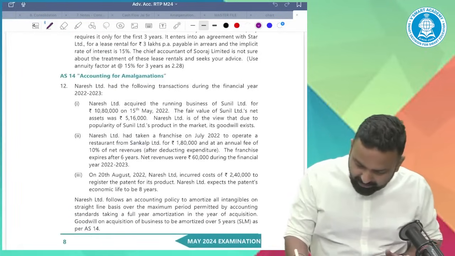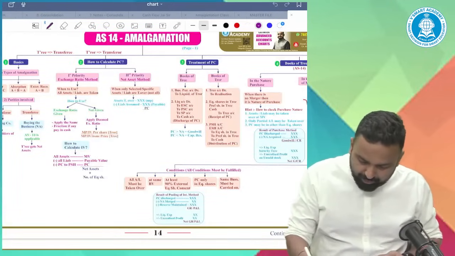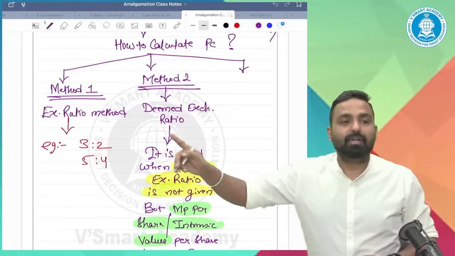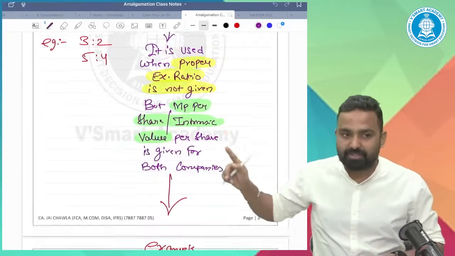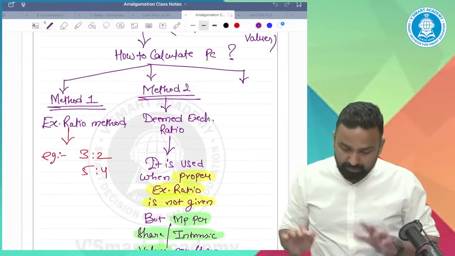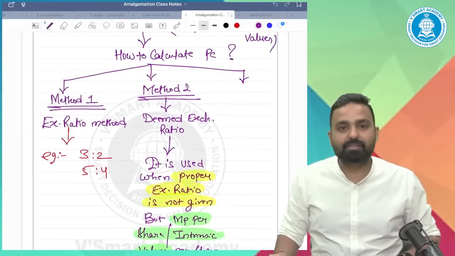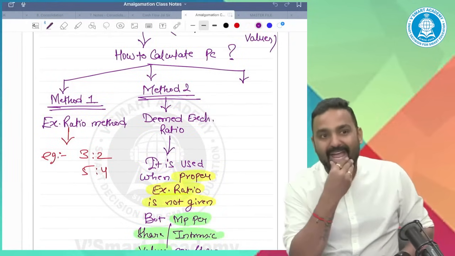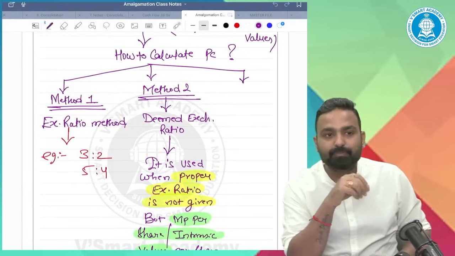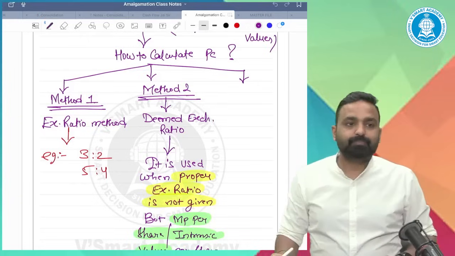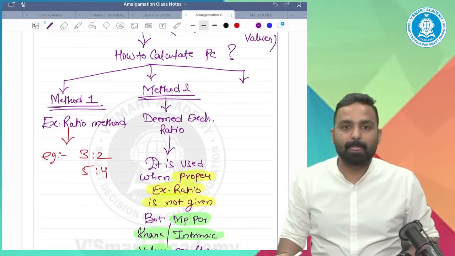Okay, they haven't given it in RTP, also they haven't given the full-fledged question. Don't worry. Now, as far as exchange ratio methods and deemed exchange ratio methods, these are done. Any doubt regarding these points, guys? No, na? Okay.